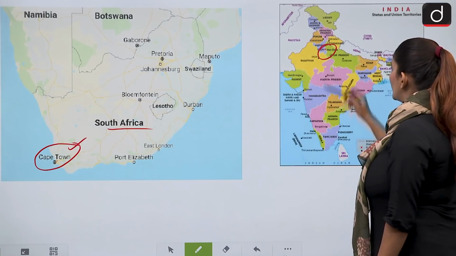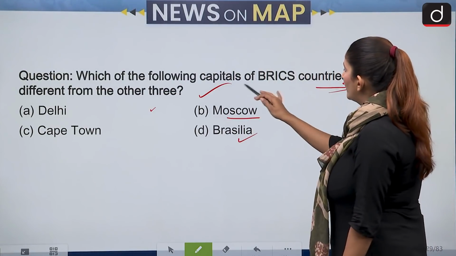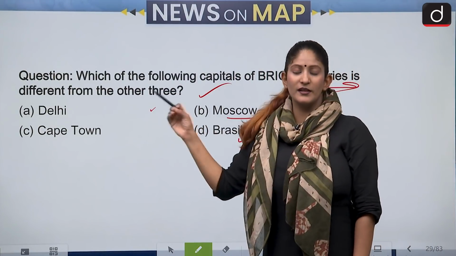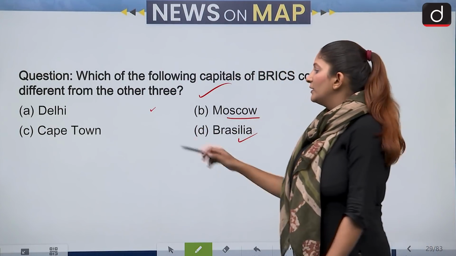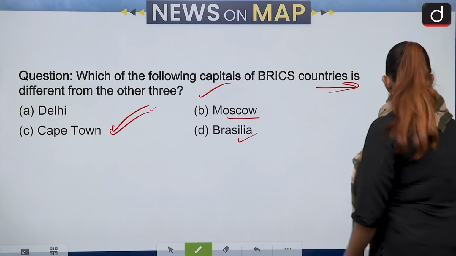And then New Delhi you can see over here as a union territory. So which of the following countries is different from the other? If you have to talk about the odd one out, the Cape Town, option C is the correct answer. Moving on to the next question.